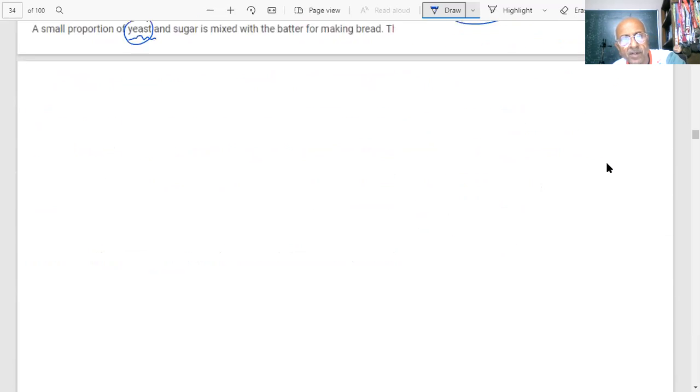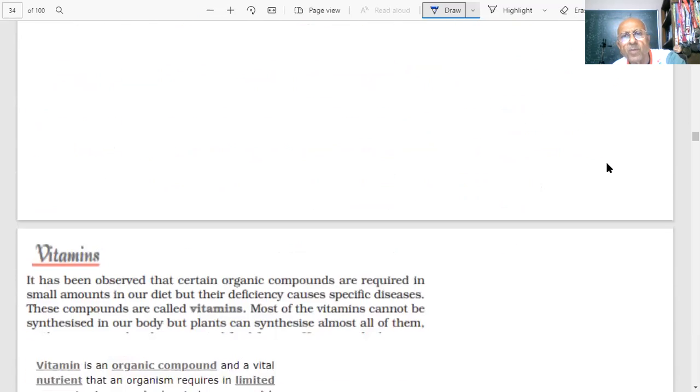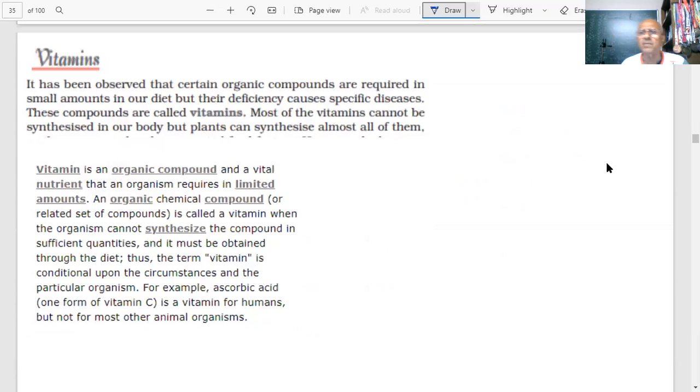Enzyme catalyzed reaction. So I hope you are aware of the enzymes by now. We have seen everything: mechanism, various enzymes, how they are acting, very specific pH range, temperature, all this.